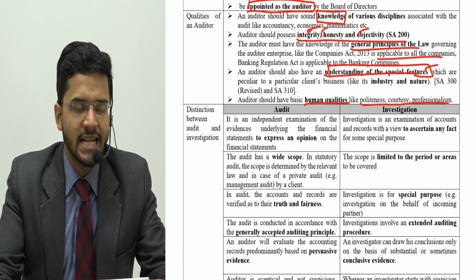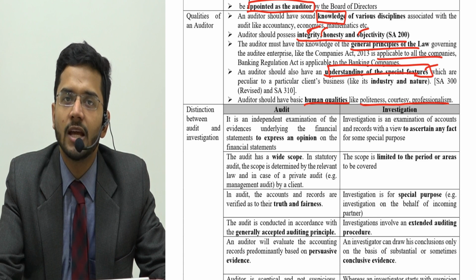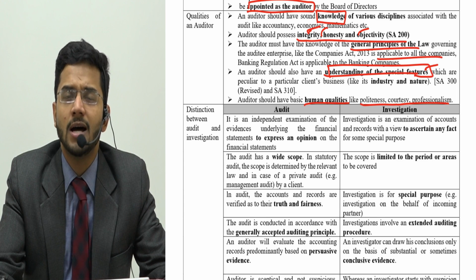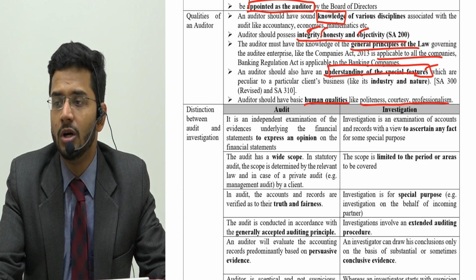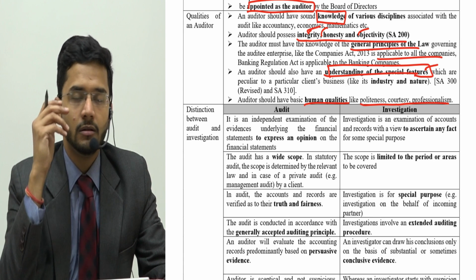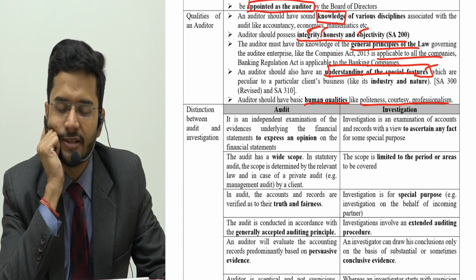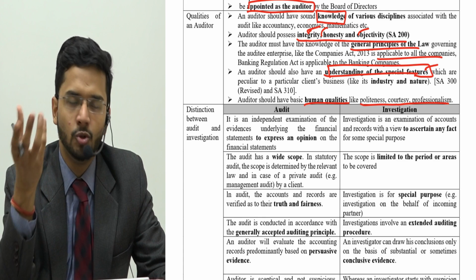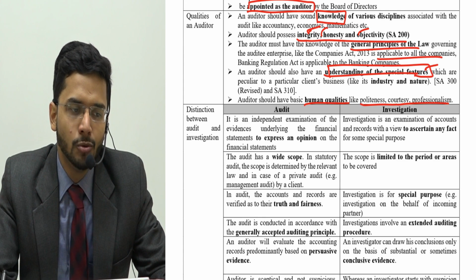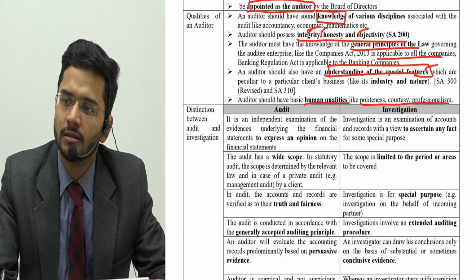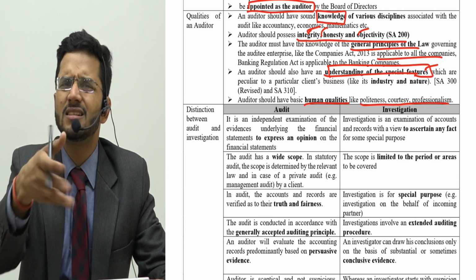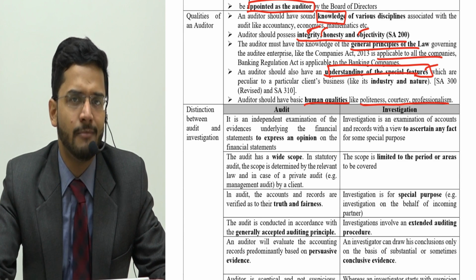Now, to explain the difference between audit and investigation, let me give you a very simple example. Your mom asks you to get Maggi from the nearby store. The store dealer gives you top ramen instead of Maggi. You wanted a Nestle Maggi, yellow color pack and Maggi written over it. And you wanted those noodles only, and the storekeeper gave you top ramen noodles. He tells you it is the similar thing. Please take this, I don't have Maggi.